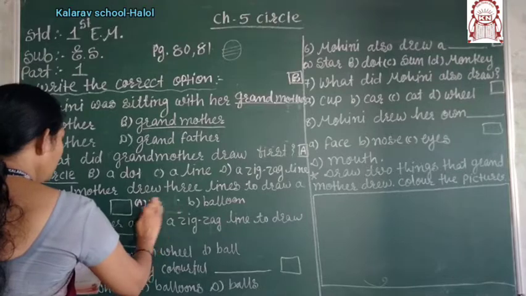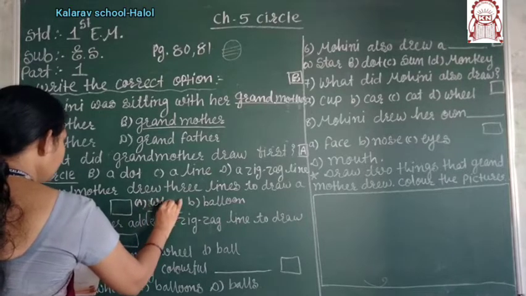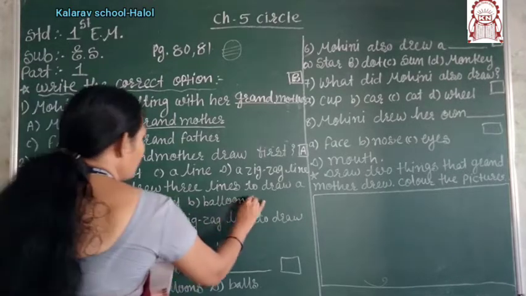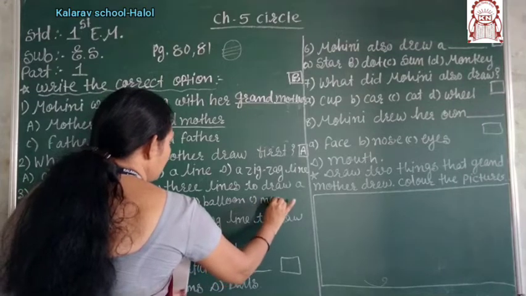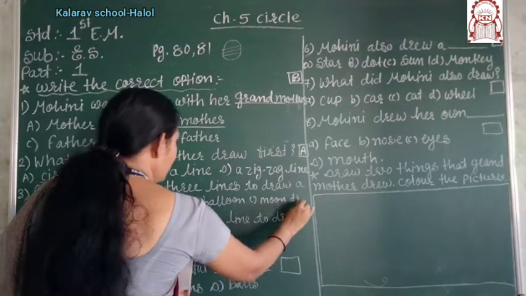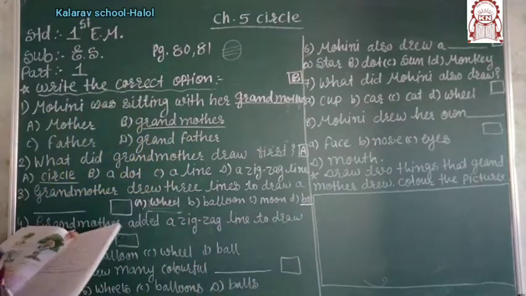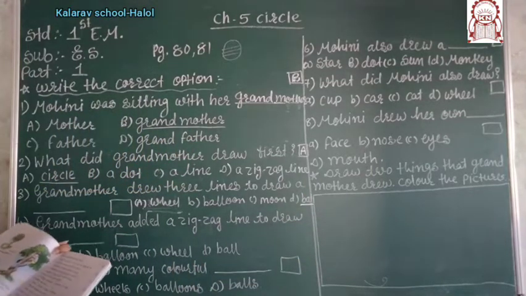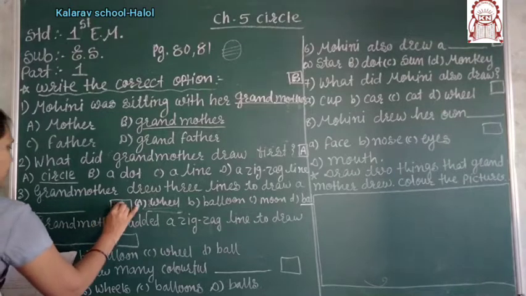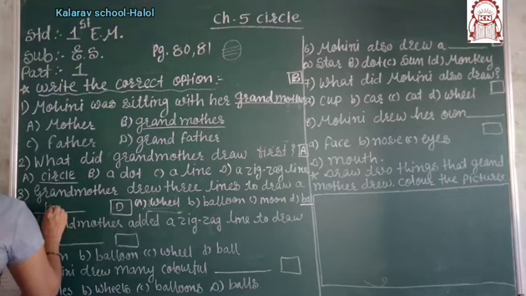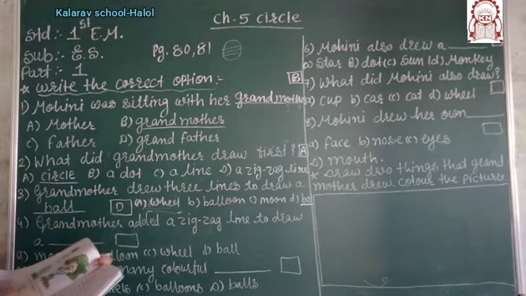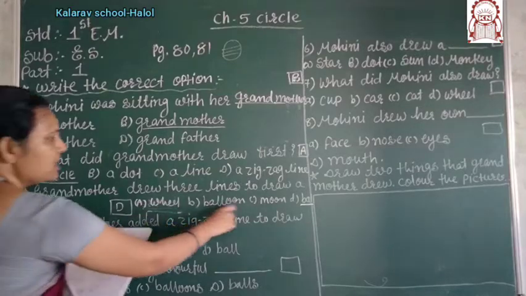Then balloon, wheels, moon, and D one is the ball. Then what did the grandmother draw with the three lines? It is the ball. Option is D. Here you have to write the ball. Right? Option I have written here.